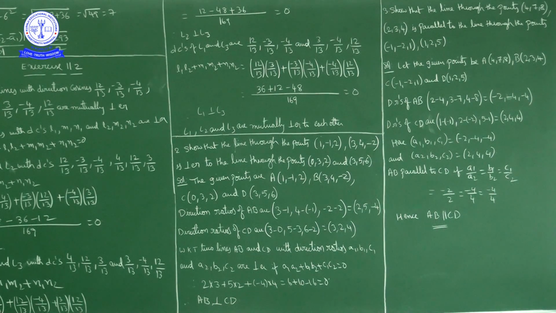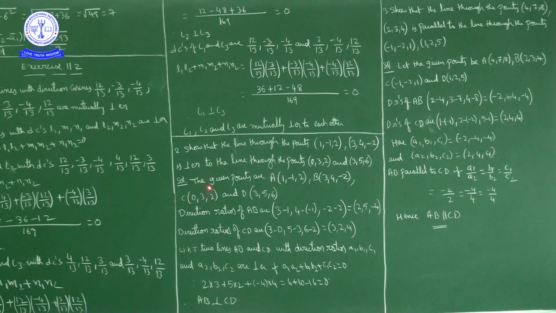Now how will we get the direction ratios? When you know two points, the direction ratios of the line joining those two points are given by point minus point. Suppose (x1, y1, z1) and (x2, y2, z2) are two points, then the direction ratios of the line joining A (x1, y1, z1) and B (x2, y2, z2) are given by x2 minus x1, y2 minus y1, z2 minus z1.